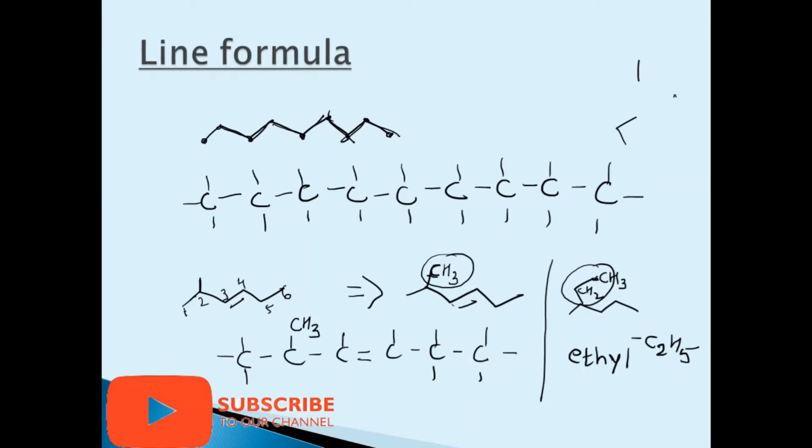And just check the positions of the double bond and triple bond. I shall give you more examples. I hope you can do it better. But this you have understood. Either you can write on the top or even you can write down the numbers. It's 1, 2, 3, 4, 5, 6, 7. And if I have to draw the triple bond, we can even draw it in this manner. I hope it is clear. This is a triple bond and this is a side chain of C2H5, and this is particularly a triple bond.